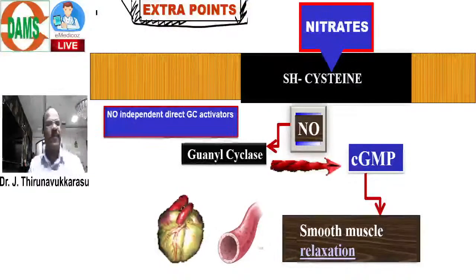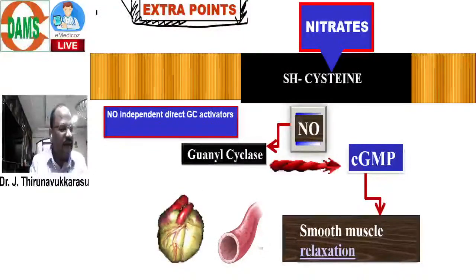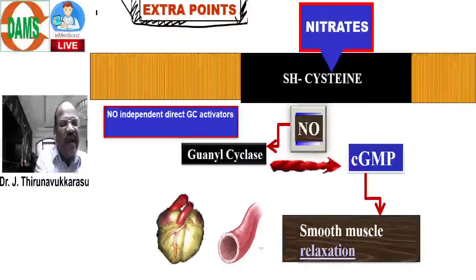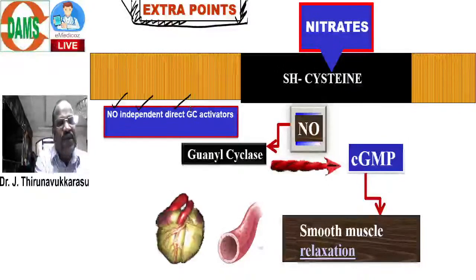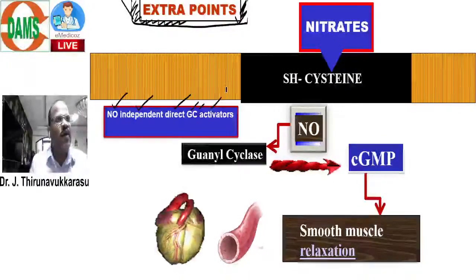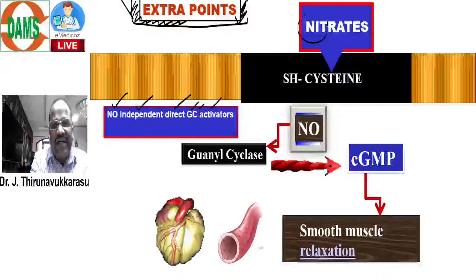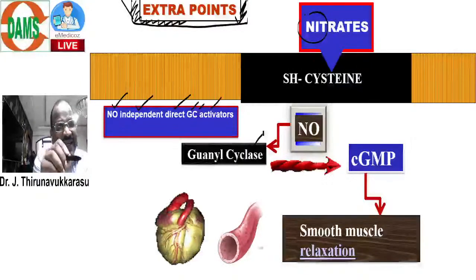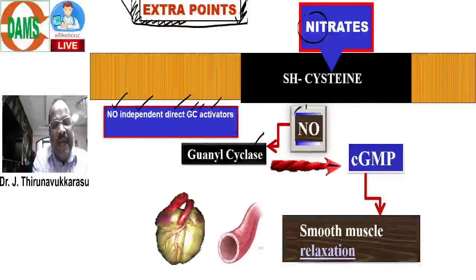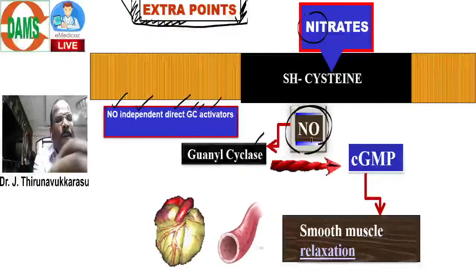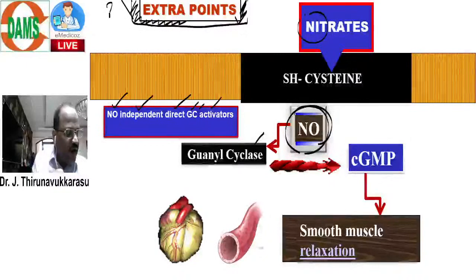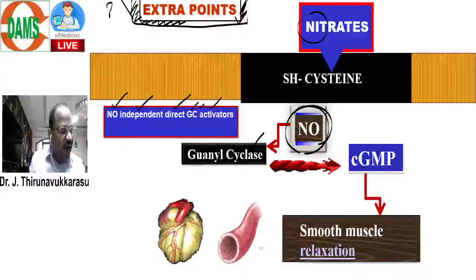First question, anybody? Name some drugs which are nitric oxide independent direct guanylyl cyclase activators. Nitric oxide activates guanylyl cyclase with the help of nitric oxide. But my extra question is, there are some drugs that directly activate it without the help of nitric oxide.